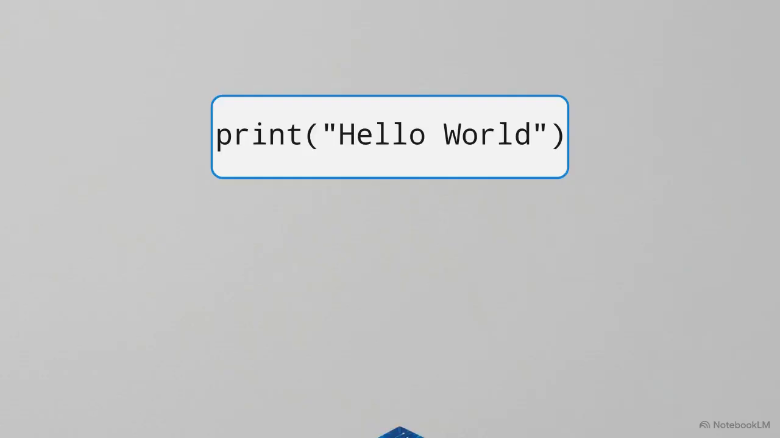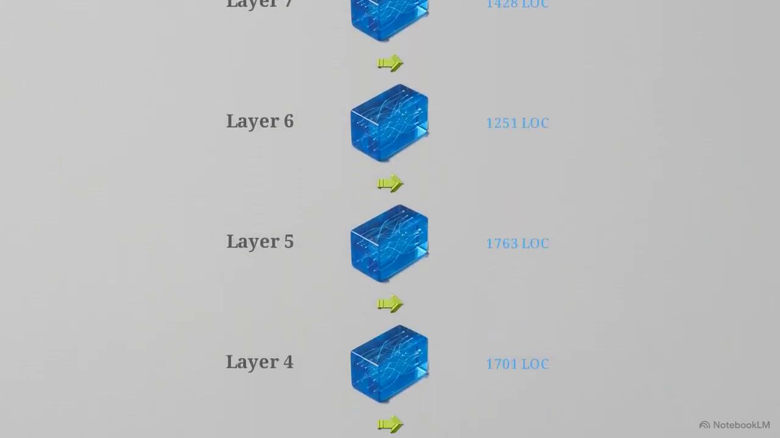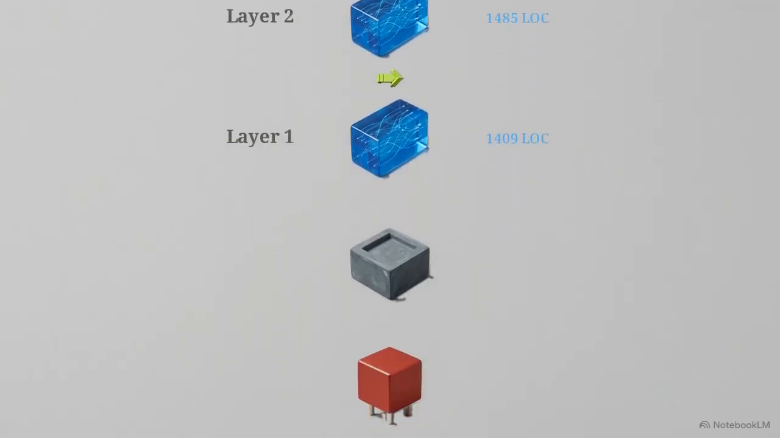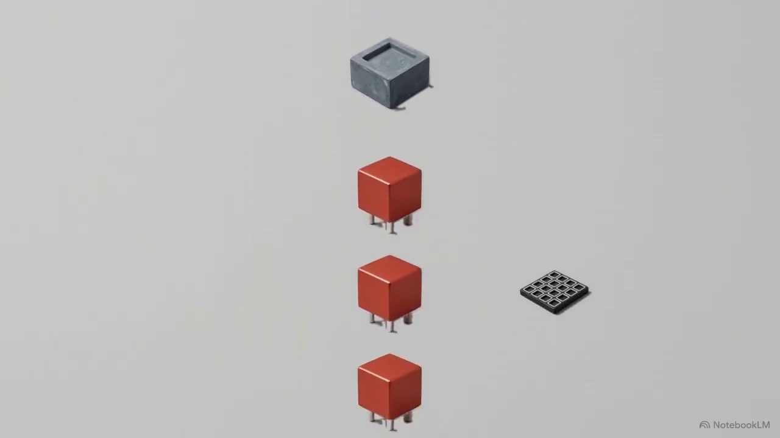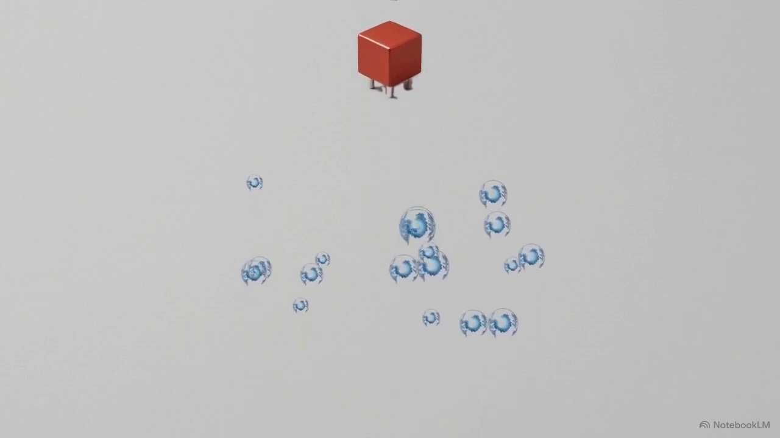But your computer doesn't speak English, and it doesn't actually understand Python. That single line triggers a chain reaction. It executes roughly 12,000 lines of code across 7 distinct layers of abstraction. It forces millions of physical transistors to switch states and commands billions of individual electrons to move.